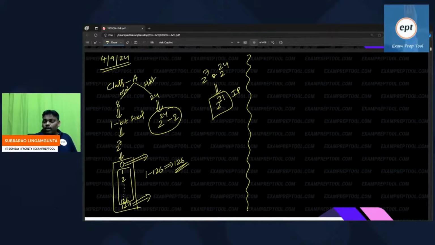Remember, only in class A, network also minus 2, host also minus 2. But total IPs are 2 power 31, no change. But among those IPs, some IPs you cannot use for the purpose of host.